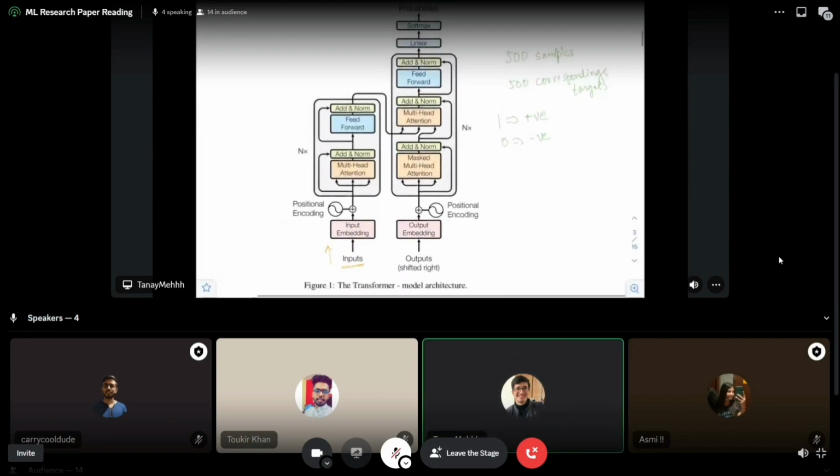Okay, I think I confused a lot here. In the sense that we will give the same output to both sides, but as you can see, here on the output it is written shifted right. What shifted right means is that we will not give the entire sentence to the model. As I told you, it's auto-regressive, right?